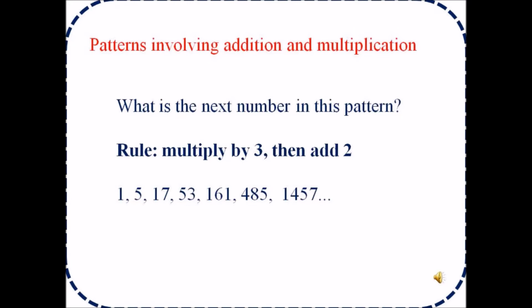Patterns involving addition and multiplication. What is the next number in this pattern? Rule: multiplied by 3, then add 2. So every number you have to multiply by 3, then you have to add 2. Now for example, you have 1 multiplied by 3 is 3 plus 2 is 5. And 5 multiplied by 3 is 15. 15 plus 2 is 17. 17 multiplied by 3 is 51 and plus 2 is 53. So in that way we have to go on. 1457 should be multiplied by 3, then add 2.